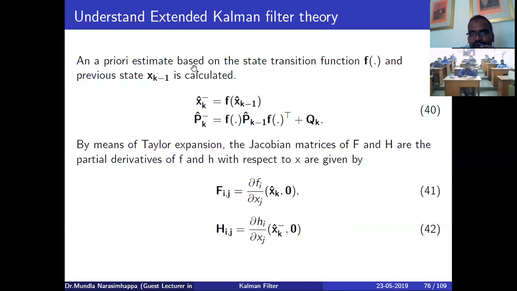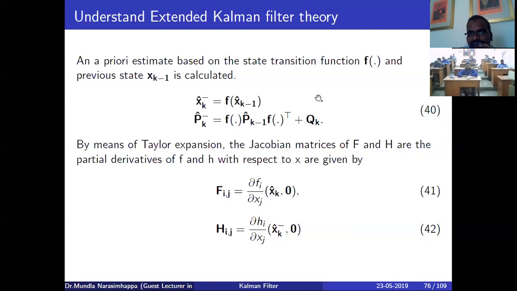So like that, you need to calculate the prediction state, which depends only on the previous estimated values, right? The predicted state error covariance P hat bar is the predicted state error plus some uncertainty, where Q is the system noise covariance matrix.